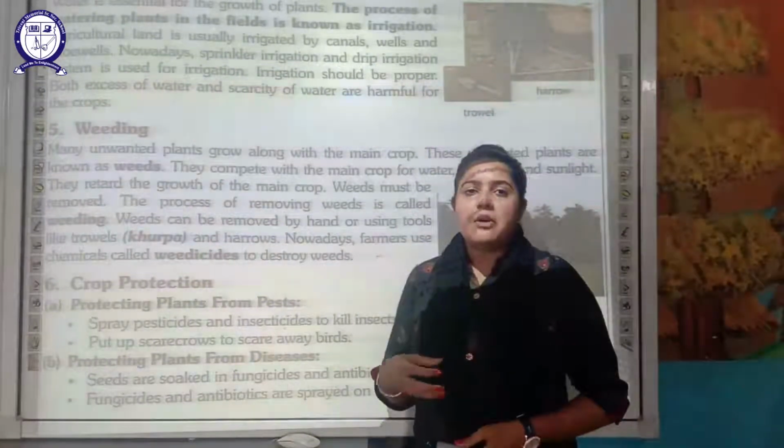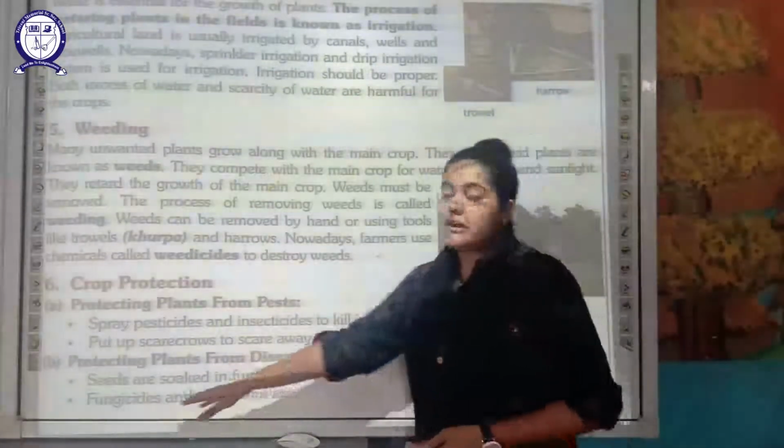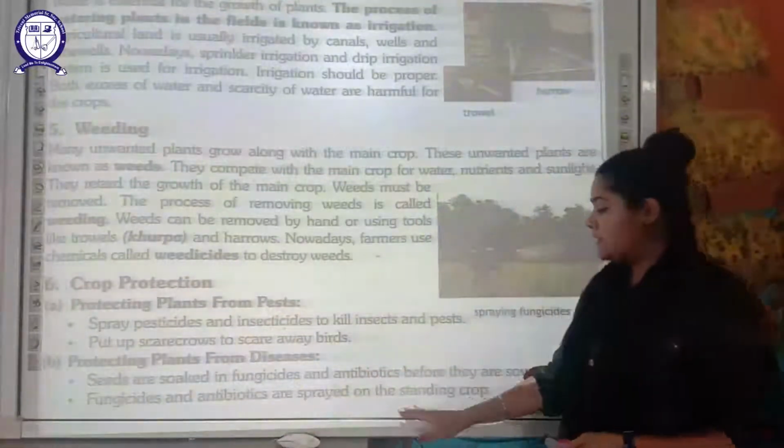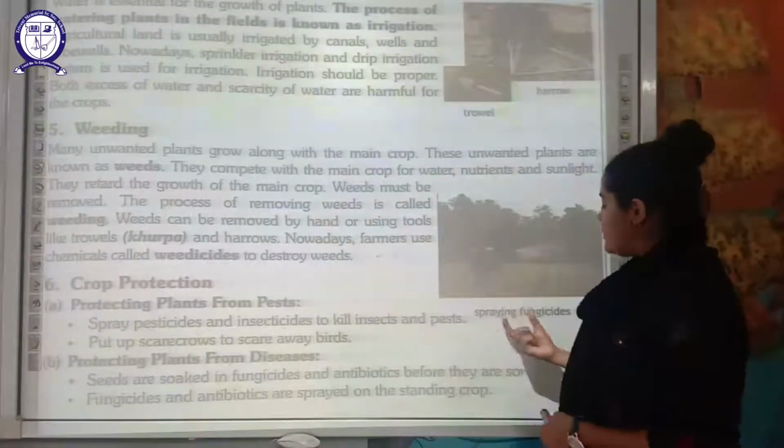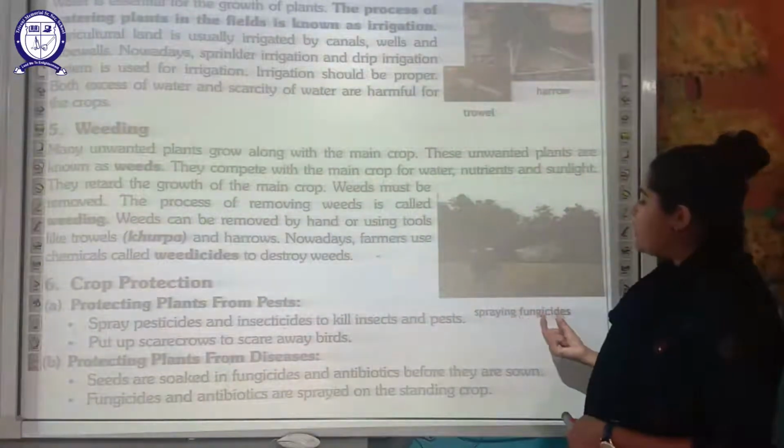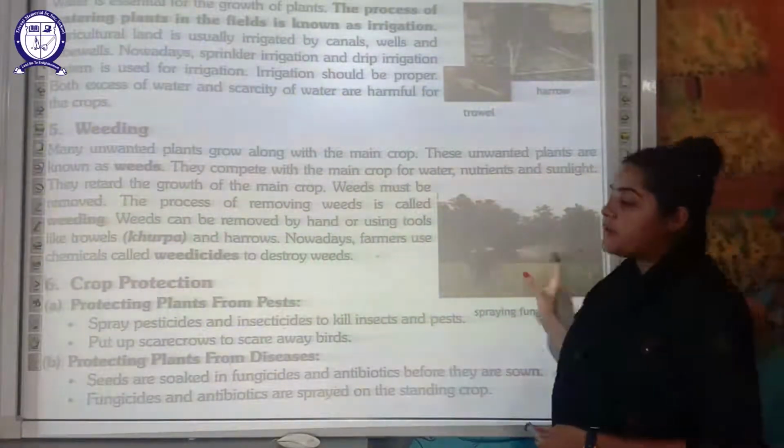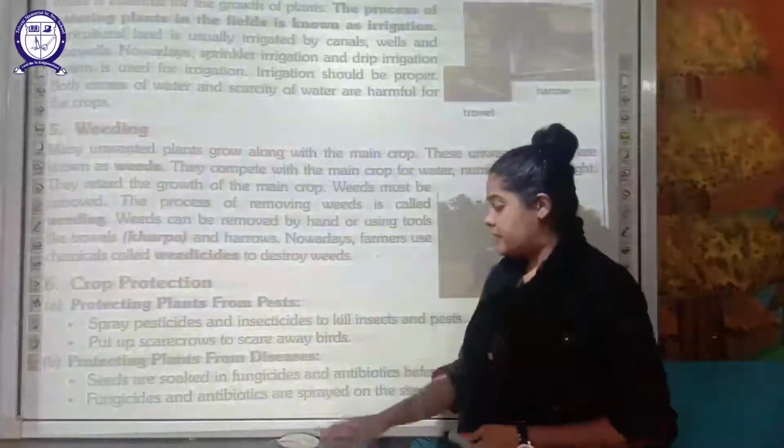And sometimes the farmer also sprays a solution of fungicides and antibiotics on the standing crop. So you can see here, this is the farmer who is spraying the fungicides, okay, that will protect his crops.